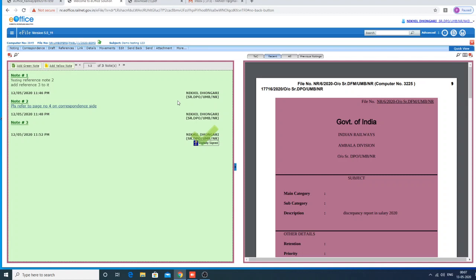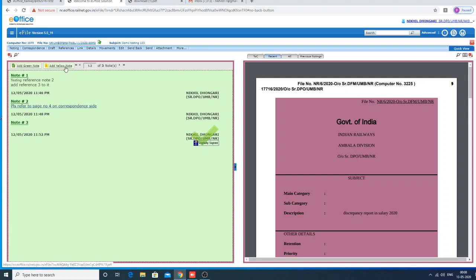So this is all about files. I showed you how to create a file. First you have to create the correspondence side, then create the noting side with digital signature or with a true signature. Noting can be in green note or yellow note. I still suggest the beginner should use the yellow note part, until they are very confident of e-office and the subject matter, because once you start the green note, you can't change the note that you prepared once you send it to the higher authority, because it will be signed with signature or without signature in the e-office. So that's why you use yellow note.